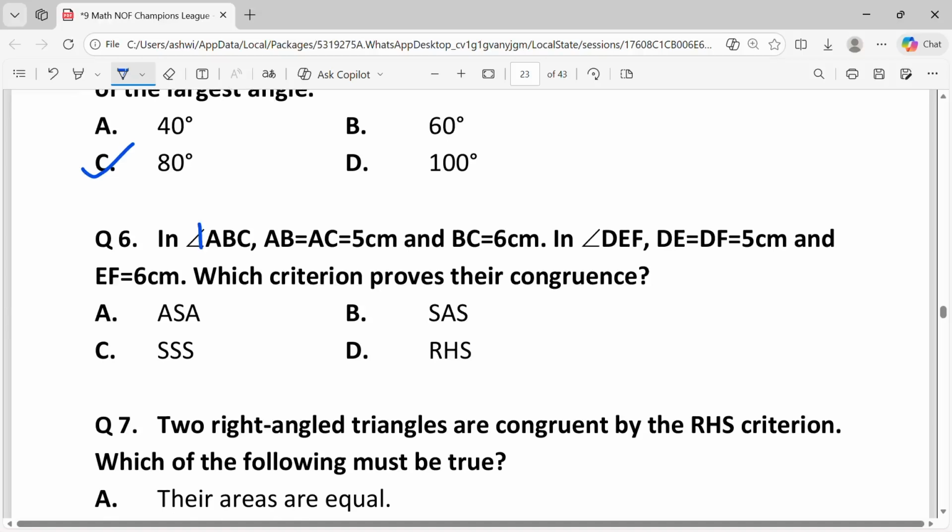In triangle ABC, AB is equal to AC, that is 5 cm, and BC is equal to 6 cm. In triangle DEF, DE is equal to DF, which is equal to 5 cm, and EF is equal to 6 cm. Which criteria proves their congruency?